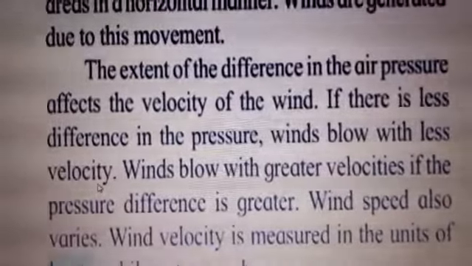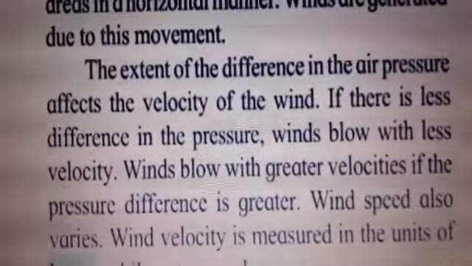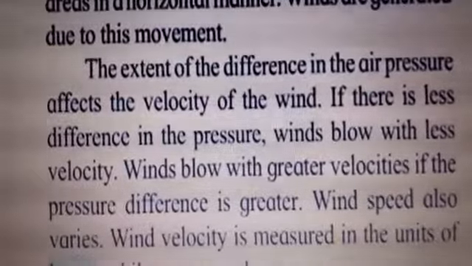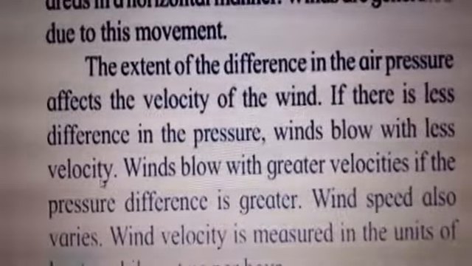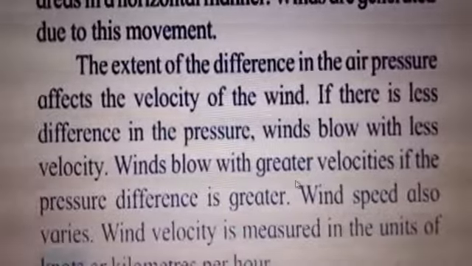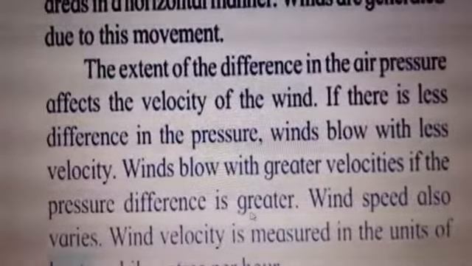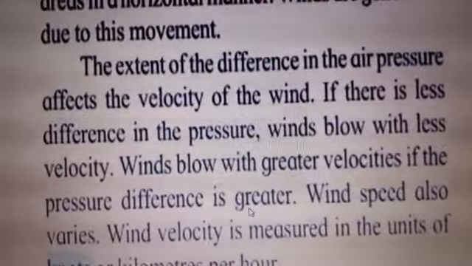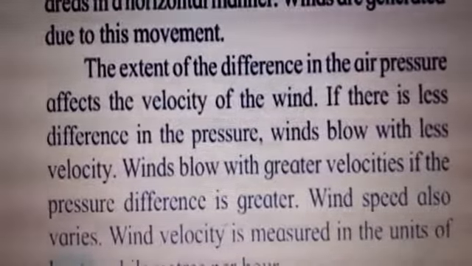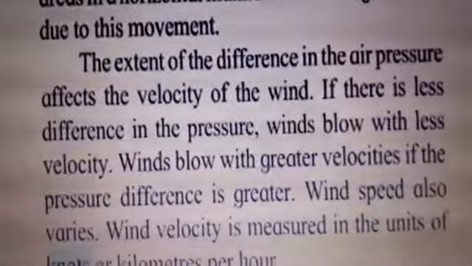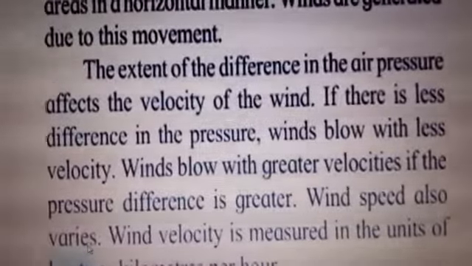If the pressure difference is greater, winds blow with greater velocities. Suppose the air pressure is high and the temperature is too low, then the winds blow with greater speed. Wind speed also varies.